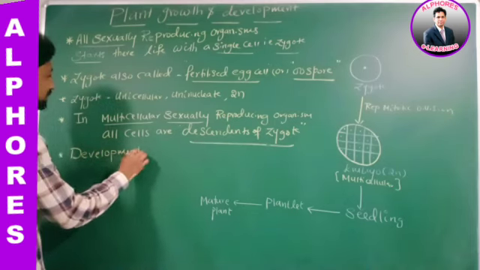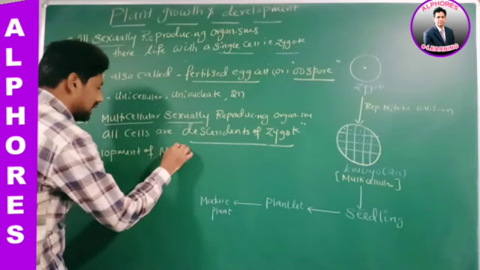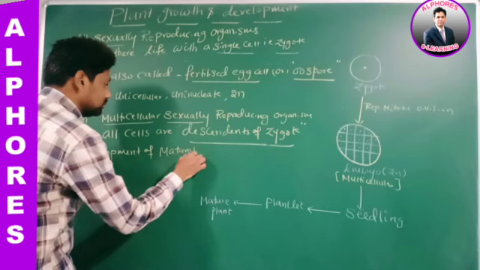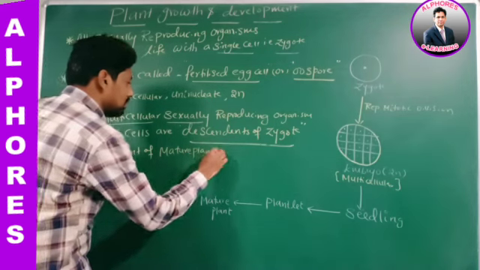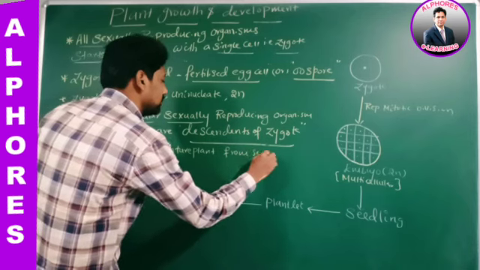Development of what, sir? Development of a mature plant. Development of a mature plant from where? From seed.